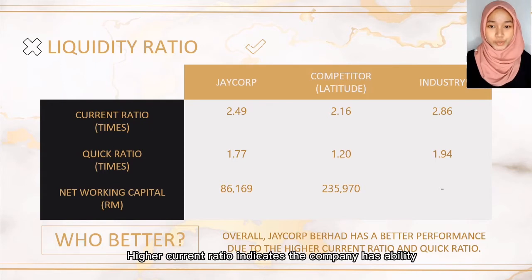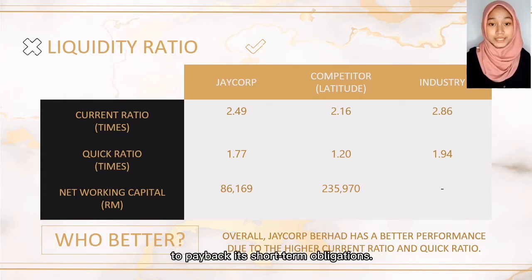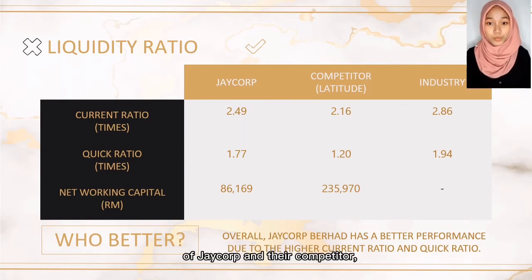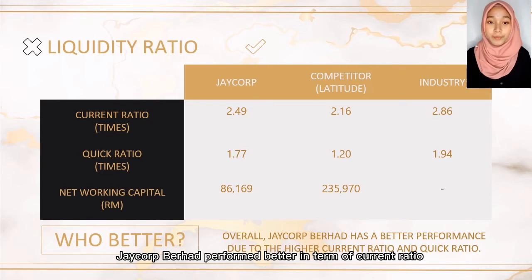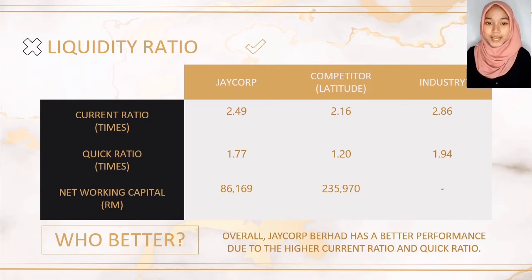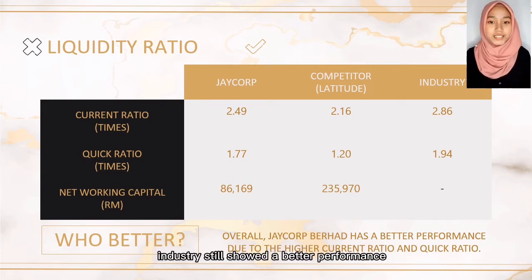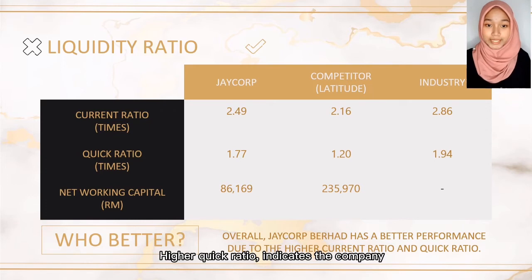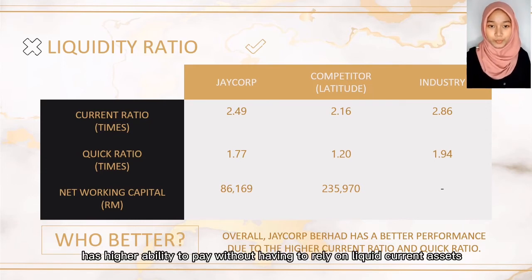Higher current ratio indicates the company has ability to pay back its short-term obligation, but if we compare the performance of Jacob and their competitor, Jacob Berhad performed better in terms of current ratio with 2.49 compared to their competitor with 2.16. In terms of quick ratio, industry still show a better performance compared to the Jacob Berhad and competitor. Higher quick ratio indicates the company has higher ability to pay without having to rely on liquid current assets.